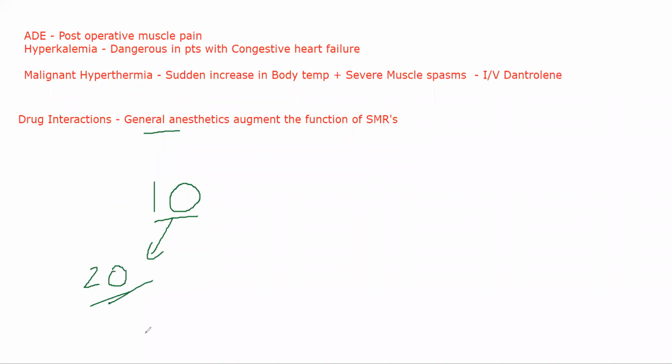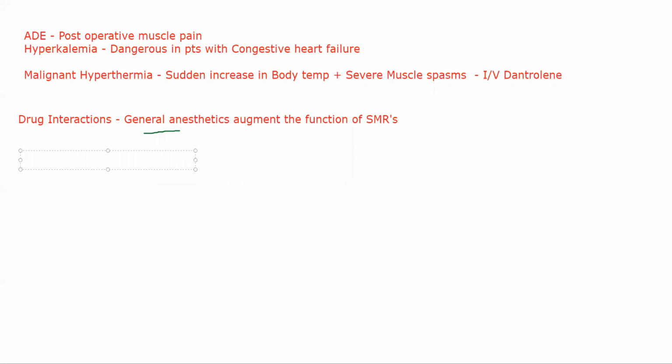If you are not able to control this, you are essentially causing extreme amounts of relaxation in your body, wherein a lot of muscle tone is lost, which can be a problem in itself. So that is why the drug interaction is general anesthetics. Just be careful when you're giving general anesthetics with smooth muscle relaxants. Only specific smooth muscle relaxants can be compatibly given with general anesthetics.